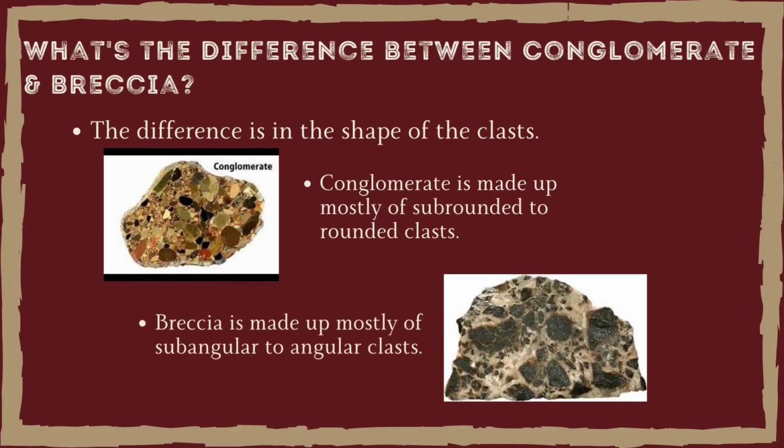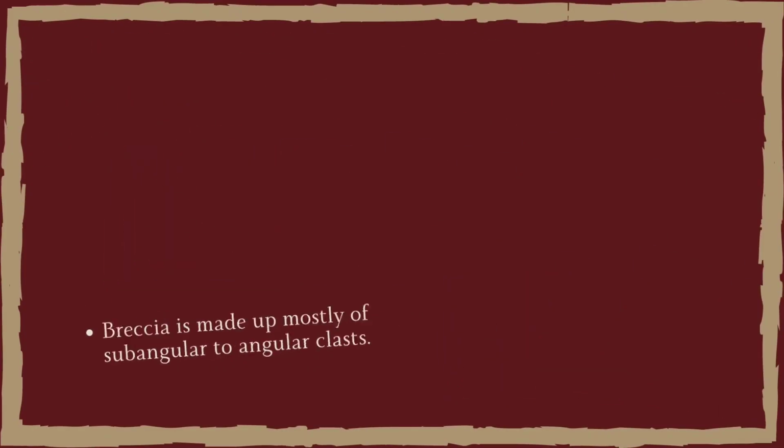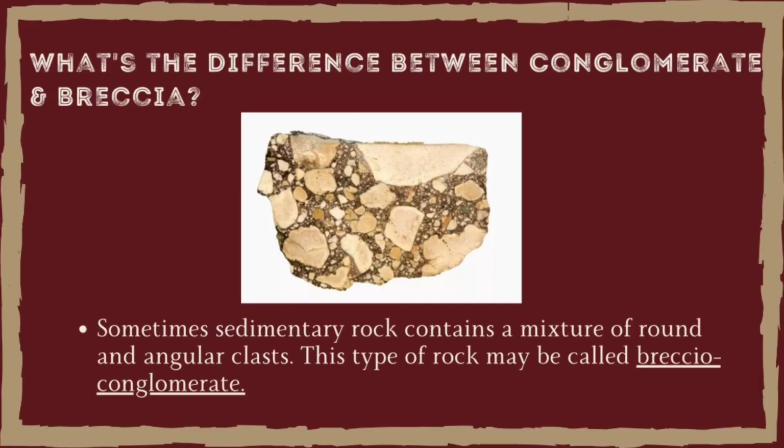Conglomerates and breccia are similar rocks. They are both made of clasts over 2 mm in diameter. What's the difference between conglomerate and breccia? The difference is in the shape of the clasts. Conglomerate is made up mostly of sub-rounded to rounded clasts. However, breccia is made up mostly of subangular to angular clasts. Sometimes, sedimentary rock contains a mixture of round and angular clasts. This type of rock may be called breccio-conglomerate.